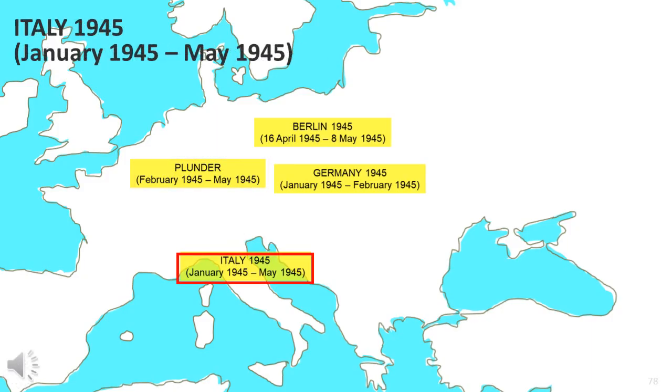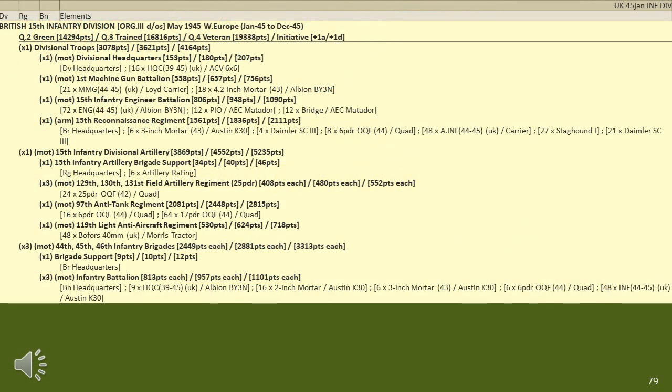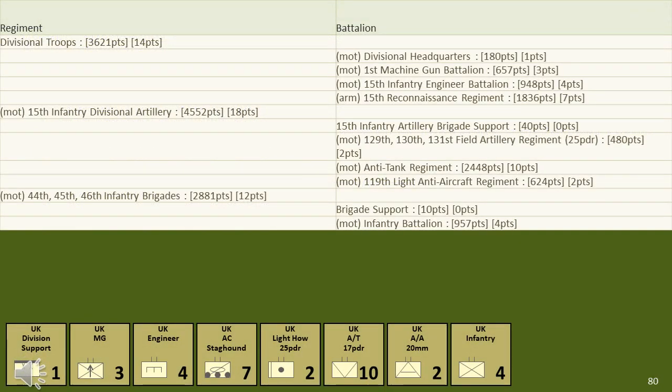In Italy, the British were involved in the final heavy fighting as the Allies managed to take most of Italy by May 1945. There were no structural organisational changes, but by 1945 the British infantry divisions were veteran formations, even if a bit cautious in some cases. At this level there were no structural changes, but the anti-tank battalion continued to grow in strength as the proportion of 17-pounders grew and as the new APDS round was being introduced in numbers.